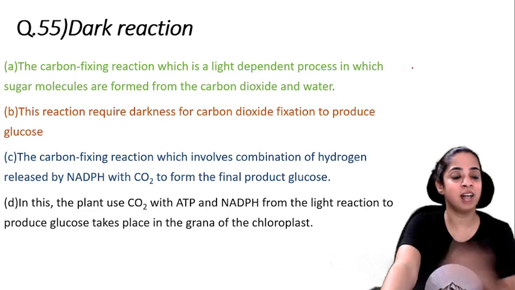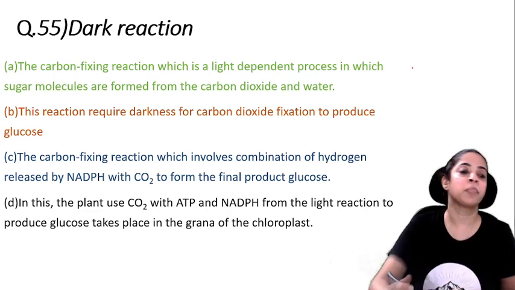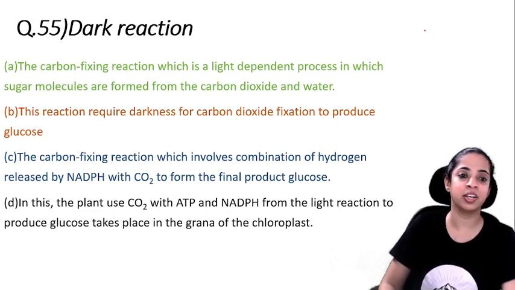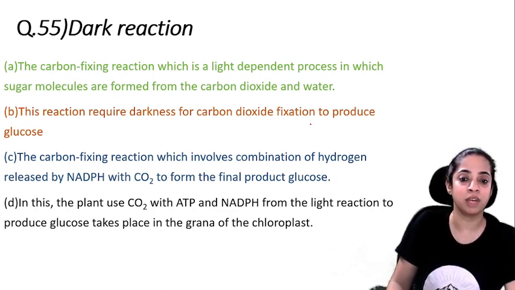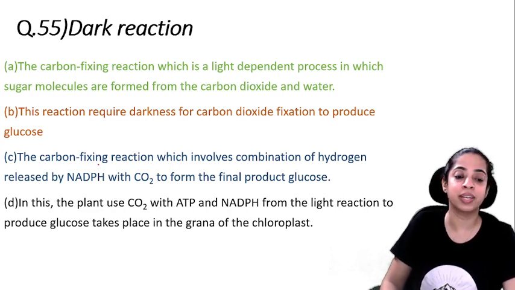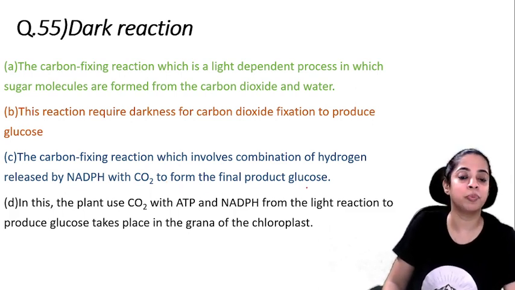Now, what is a dark reaction out of these four? Is it the carbon fixing reaction, which is a light dependent process in which sugar molecules are formed from carbon dioxide and water? Or is it a reaction that requires darkness for carbon dioxide fixation to produce glucose? Or is it the carbon fixing reaction which involves combination of hydrogen released by NADPH with CO2 to form the final product glucose?